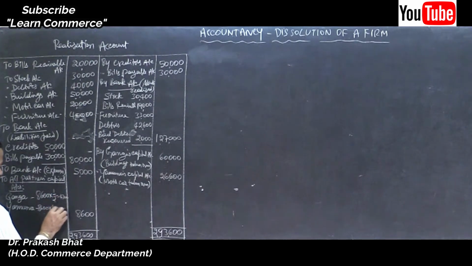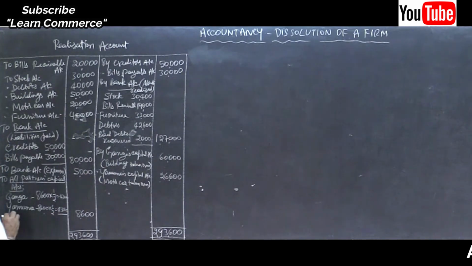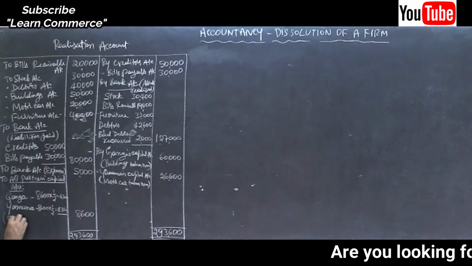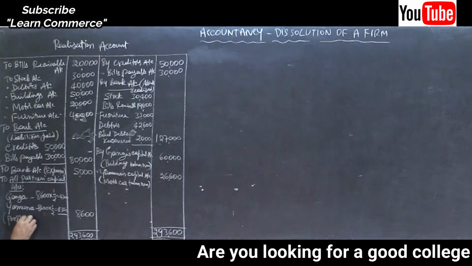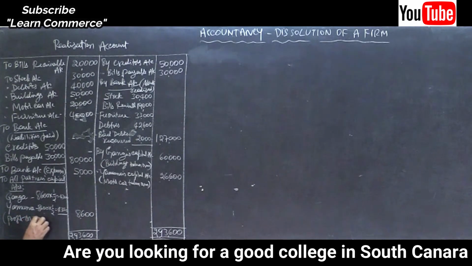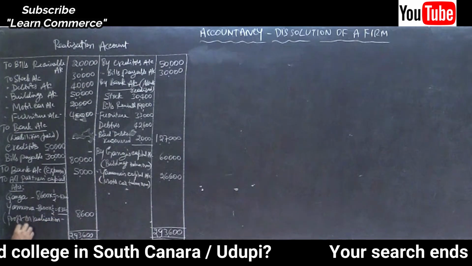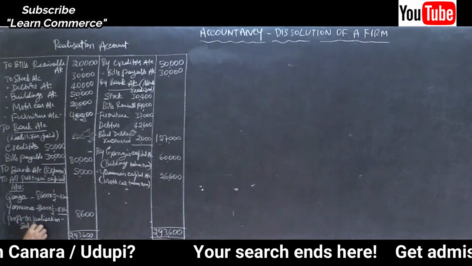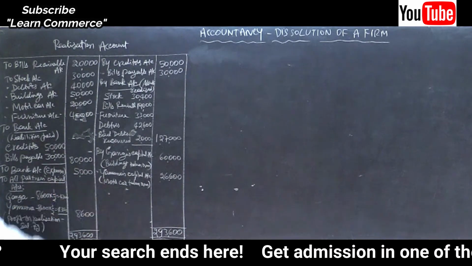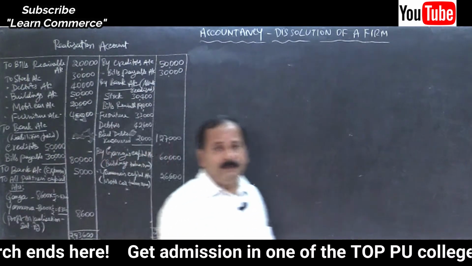Here also 4,300. Right, here profit on realization, balancing figure. That's all. First step is done.